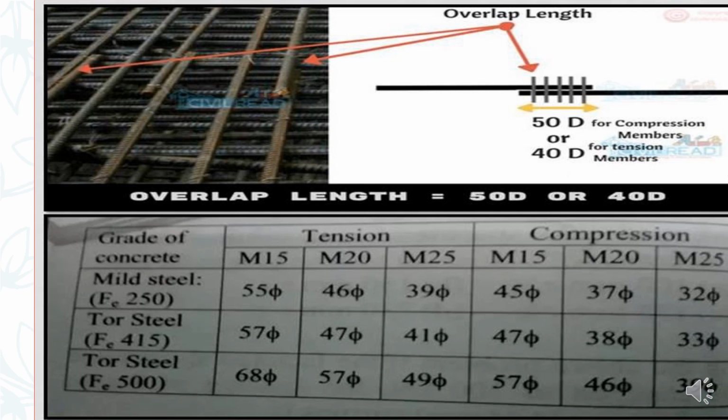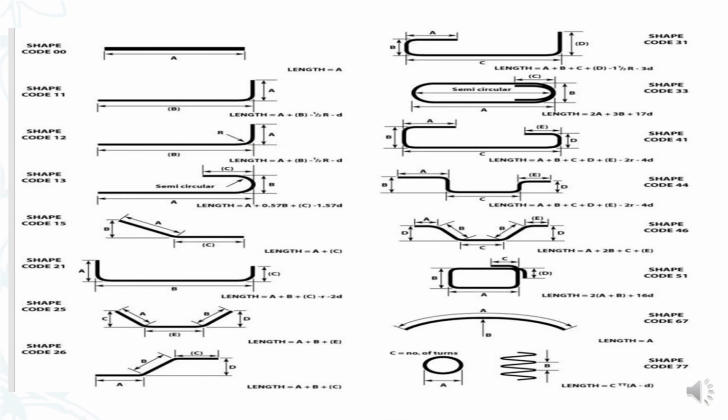Tor steel Fe 500: 68 dia for M15, 57 dia for M20, 49 dia for M25. This is for a tension member. For compression: 57 dia for M15, 46 dia for M20, 39 dia for M25. This is for a compression member. Here are the various types of hook lengths and how they have to be provided. It has been explained in detail in my previous bar bending schedule also.